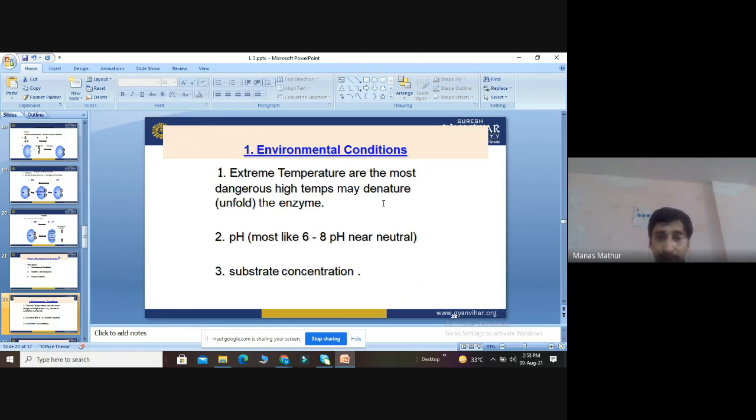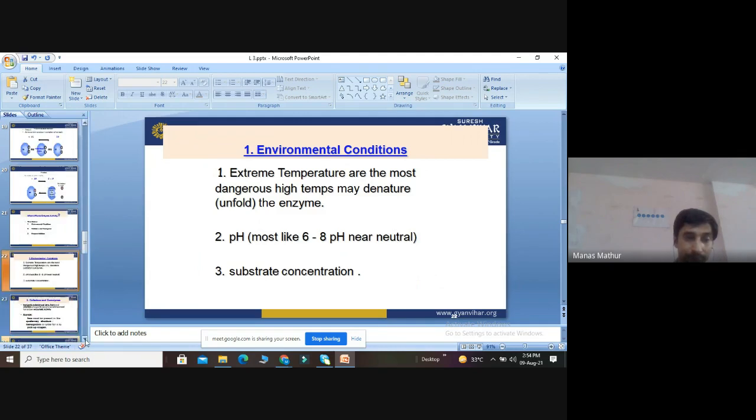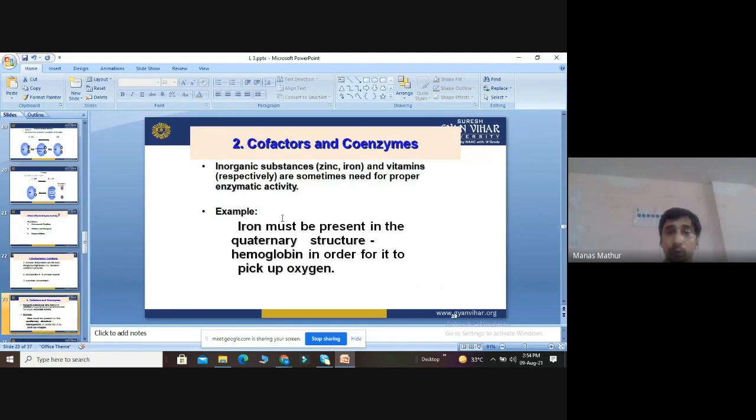Enzymes normally are active in the pH range of 6 to 8, meaning neither too acidic nor too alkaline. With a change in pH, the enzyme will deactivate. And then upon the substrate concentration: more substrate, more product; less substrate, less product. So these three make up the environmental conditions. Then we discuss cofactors and coenzymes.